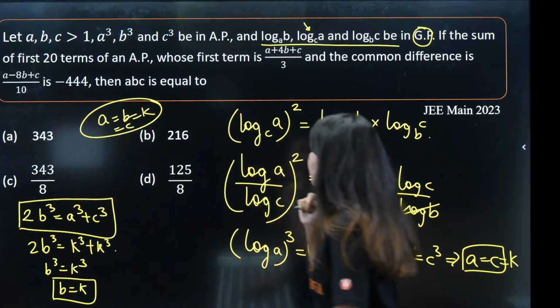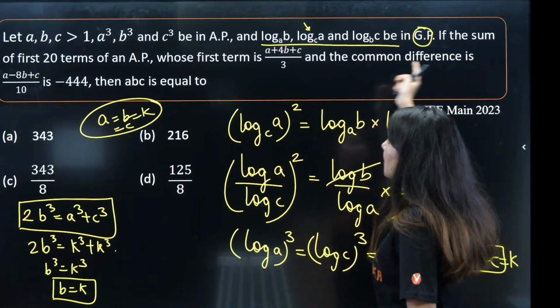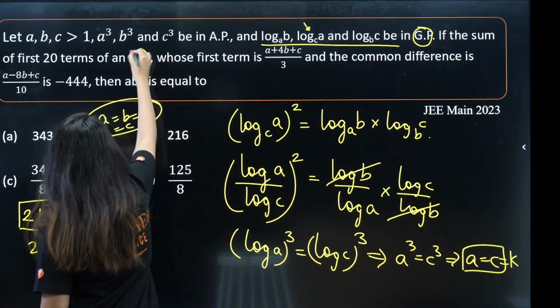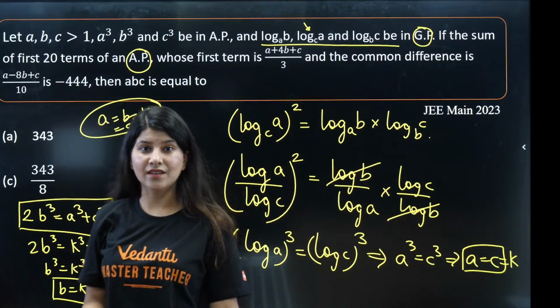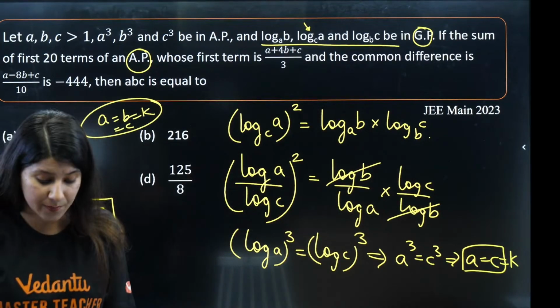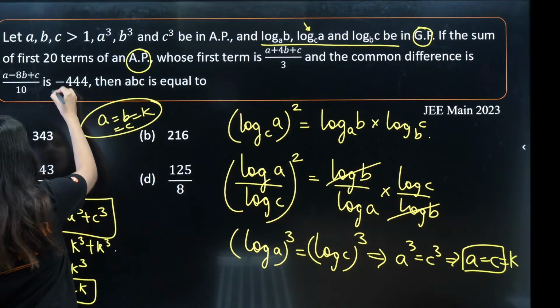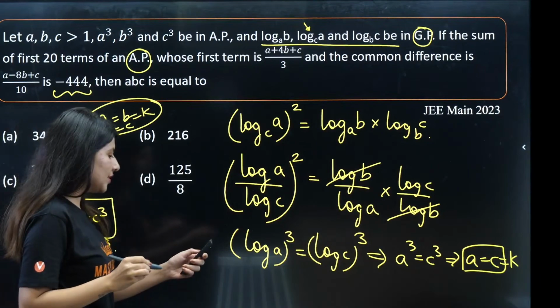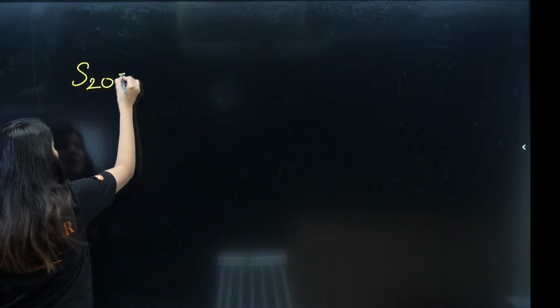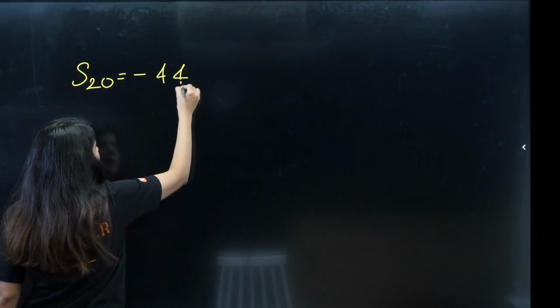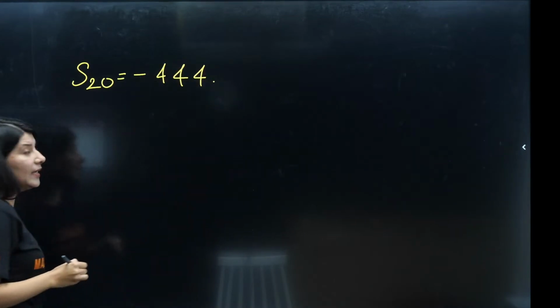Next, now there is an AP, right? There is an AP whose sum of first 20 terms is given as what? Minus 444, right? So S20 is given as minus 444 in the question. Okay?